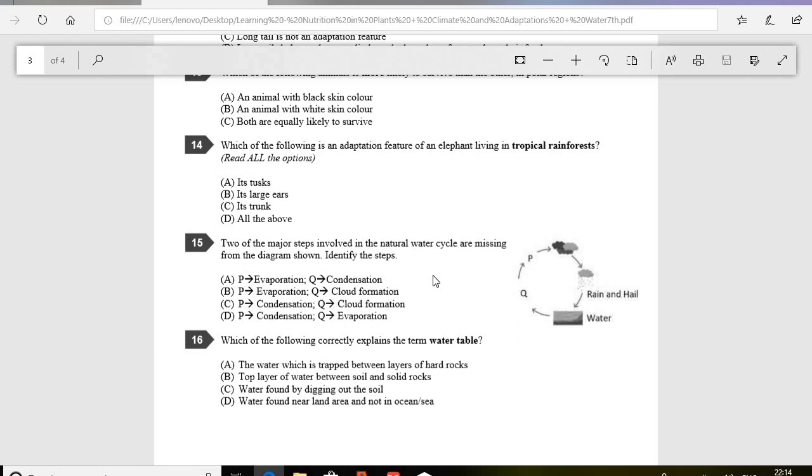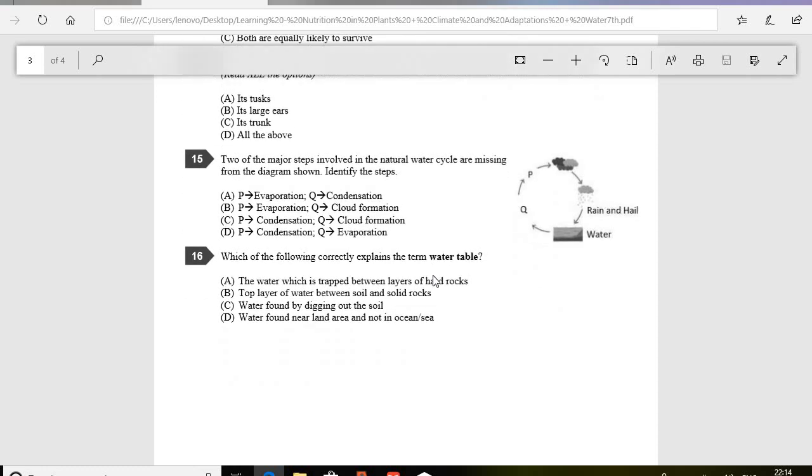Question number 16. Which of the following correctly explains the term water table? And the correct answer is option B, that is top layer of water between soil and solid rocks. As we know, underground, the water resides between the soil and the solid rocks, and that is forming the water table. So the correct option will be option B.